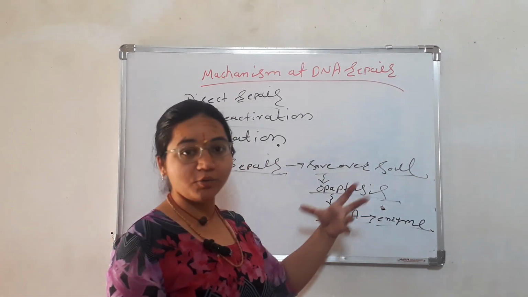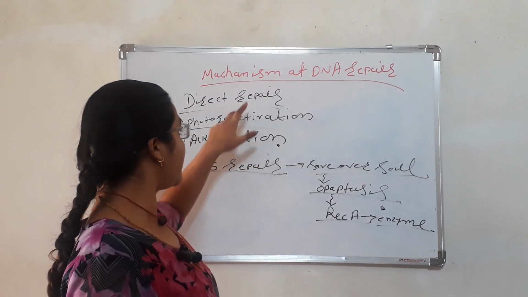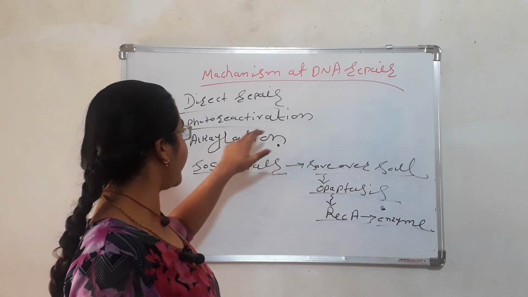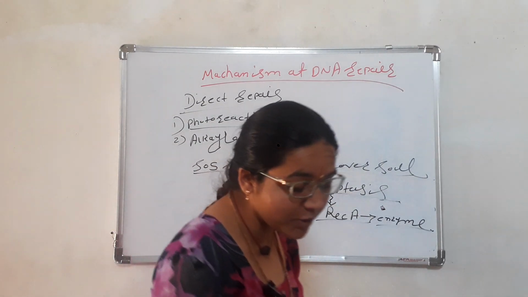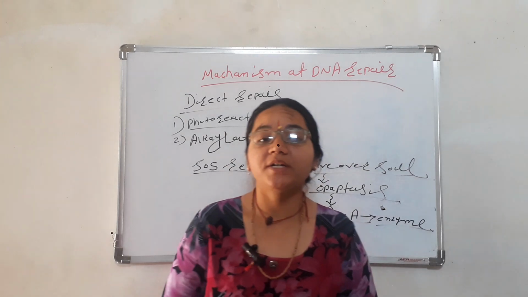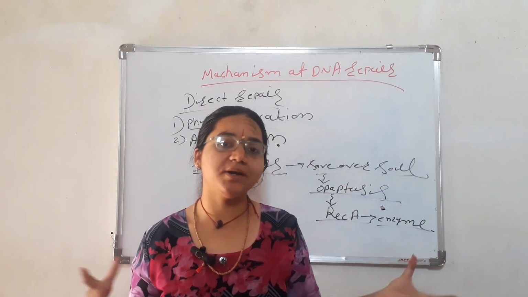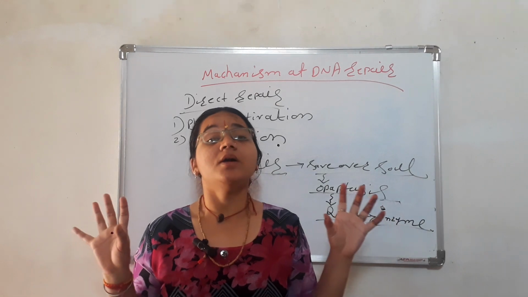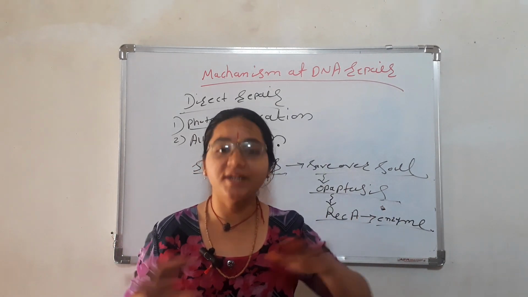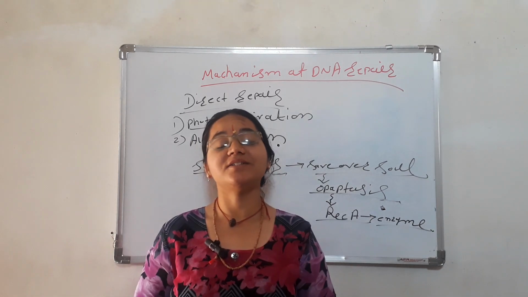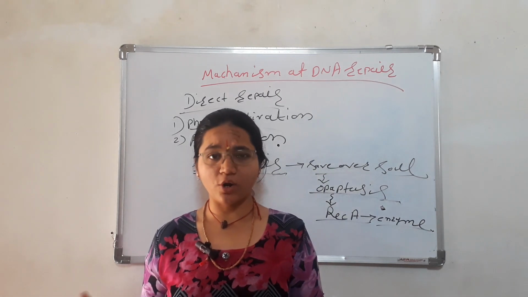So many factors are responsible for damage to nucleotides: deamination, oxidation, depurination and so on. Some chemical and physical agents also act on our DNA and sometimes denature it. In emergency or normal or semi-normal situations, we use these different types of repair mechanisms to repair our nucleotides and restore the normal situation, okay.